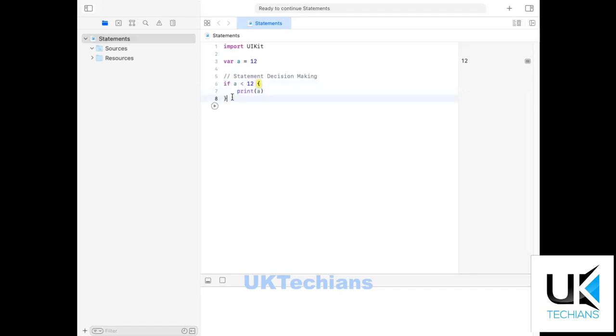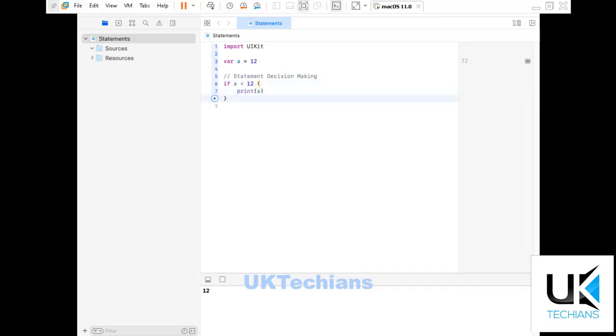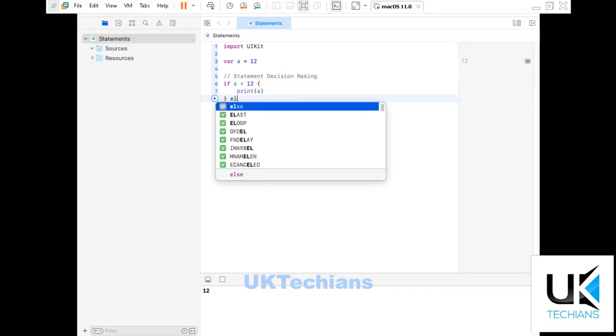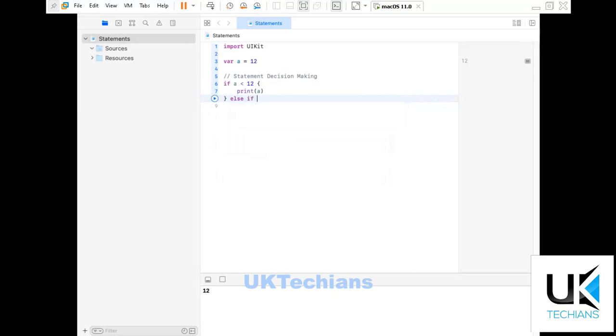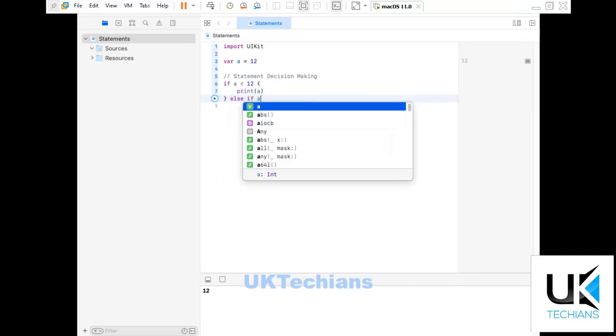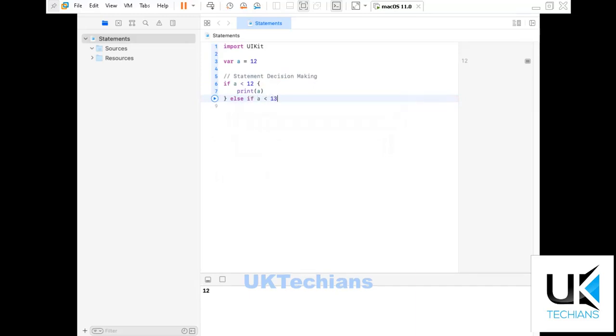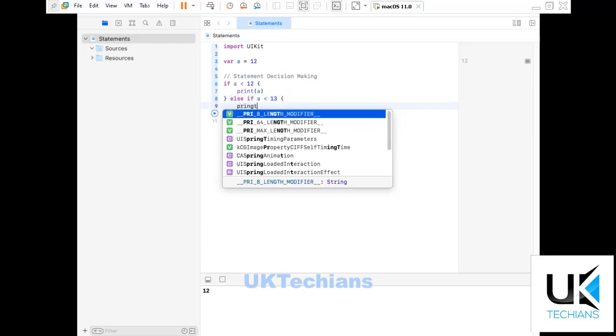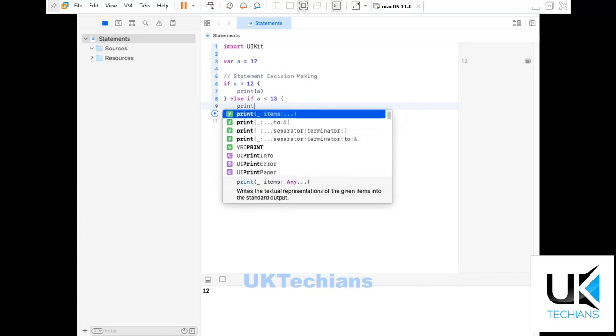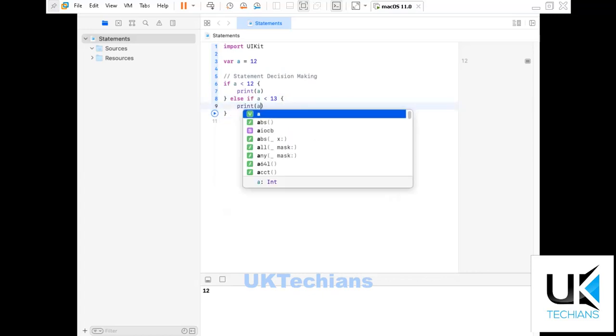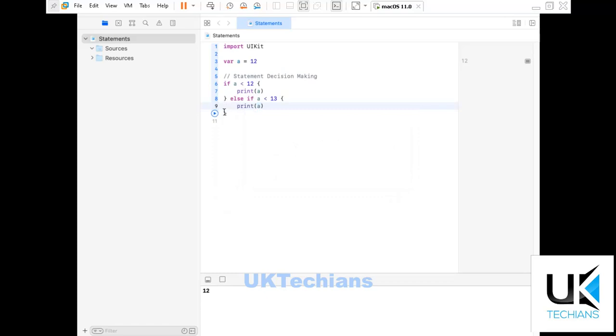So now we have to figure out how to write the else if condition. We say else if a is less than 13, then we print the value here, print a. Now let's see what it will return. It returns 12.